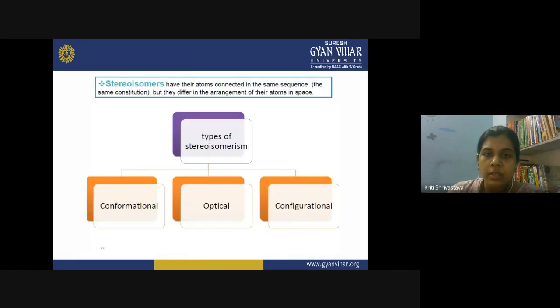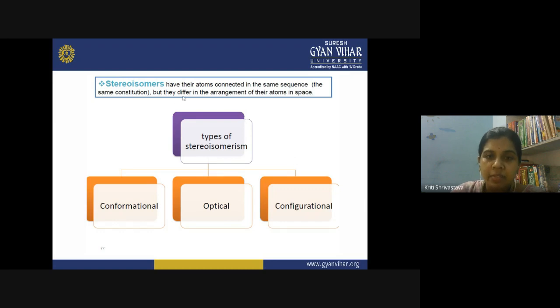So this was the Newman projection. So in these four types of representation, we show the 3D configuration of a molecule. Now we have seen that in the case of stereoisomers, the only difference between the isomers is their three-dimensional configuration, that is the arrangement of different molecules in the three dimensions. So what are the different possibilities in this manner? We know that the stereoisomers have their atoms connected in the same sequence, so they both have the same functional group, they both have the same IUPAC name.